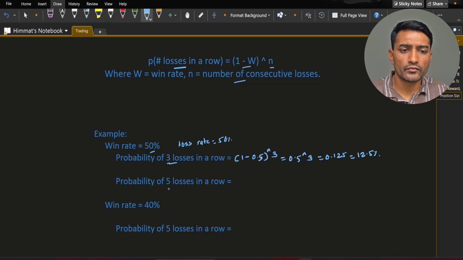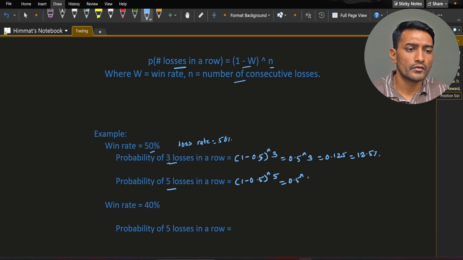Now for the probability of 5 losses in a row, which is (1 minus 0.5) to the power 5, where 5 is the number of losses in a row, which is 0.5 to the power 5, equal to 0.03125. So around 3.12% is the probability that you will have 5 losses in a row with a 50% win rate.